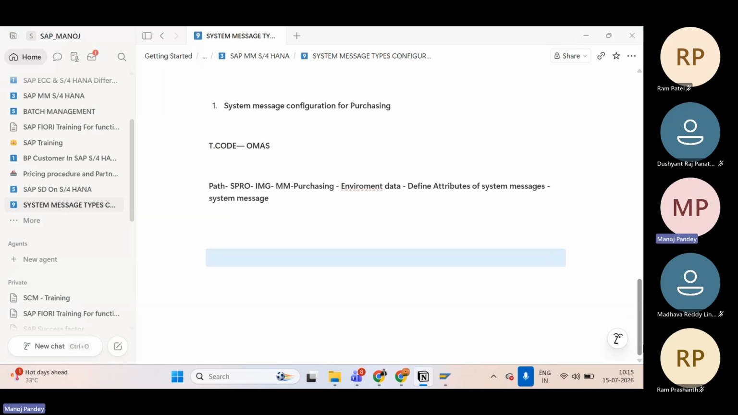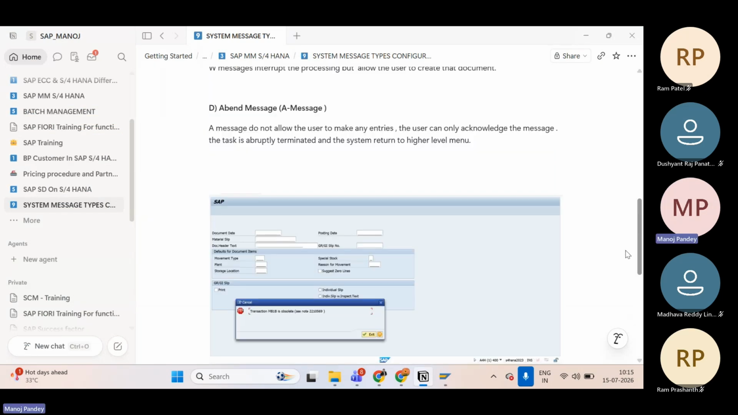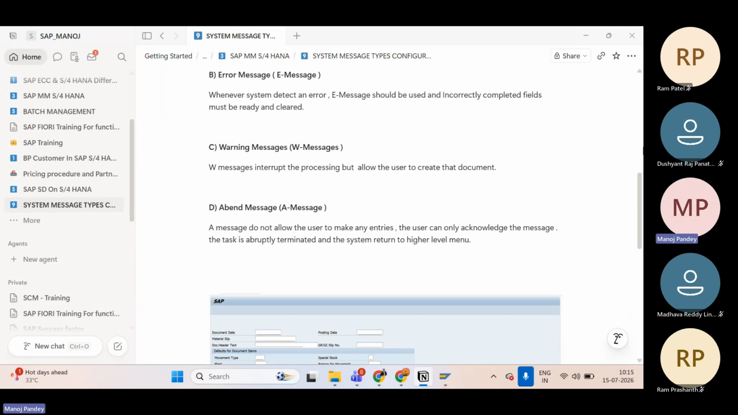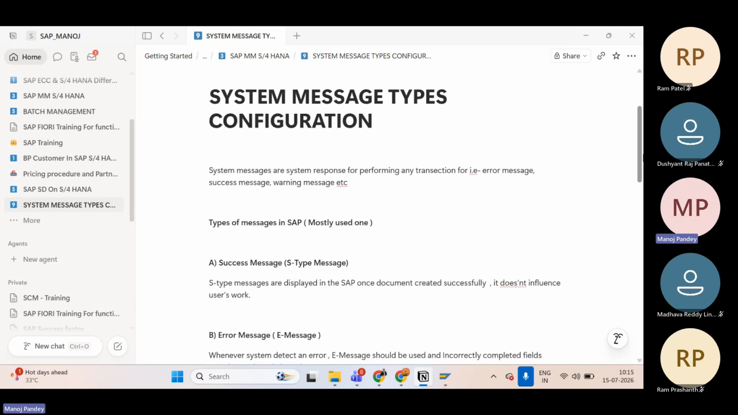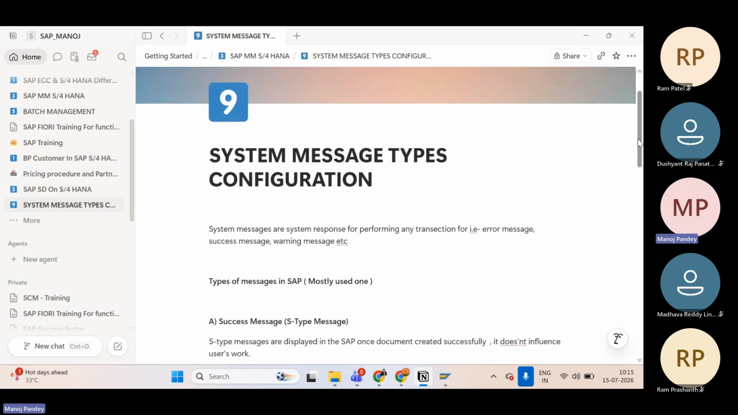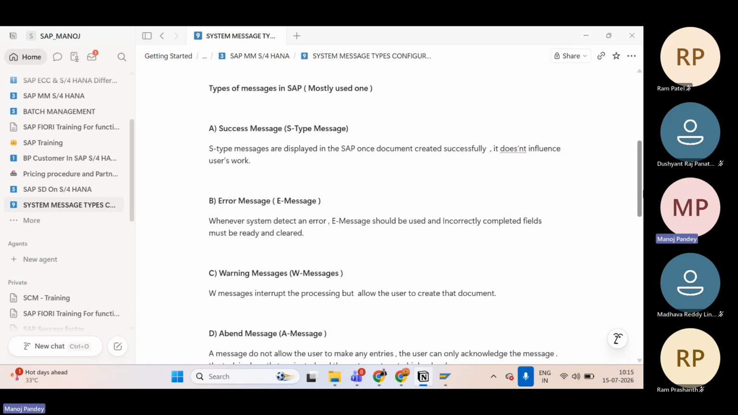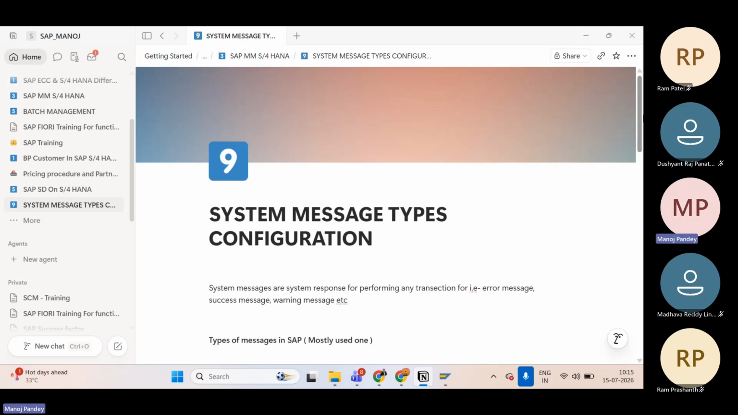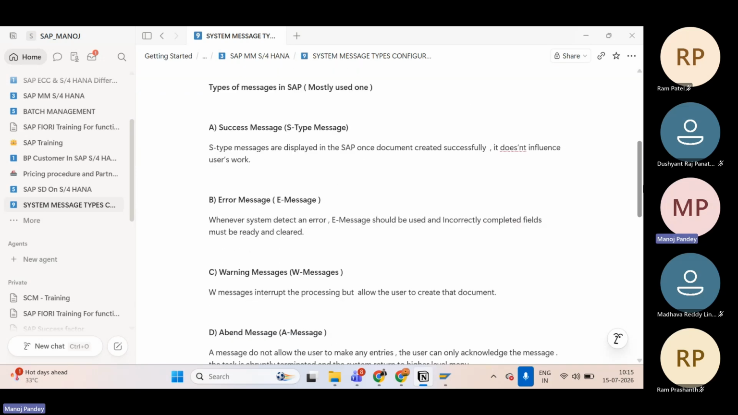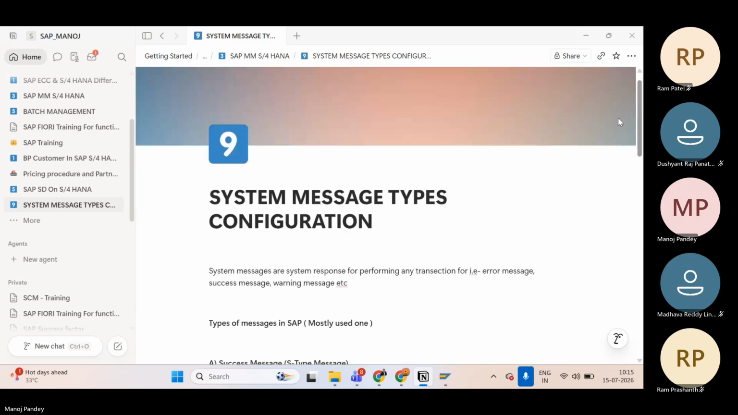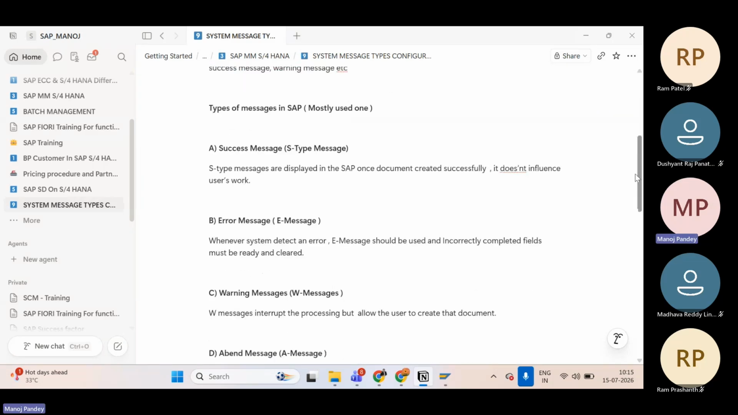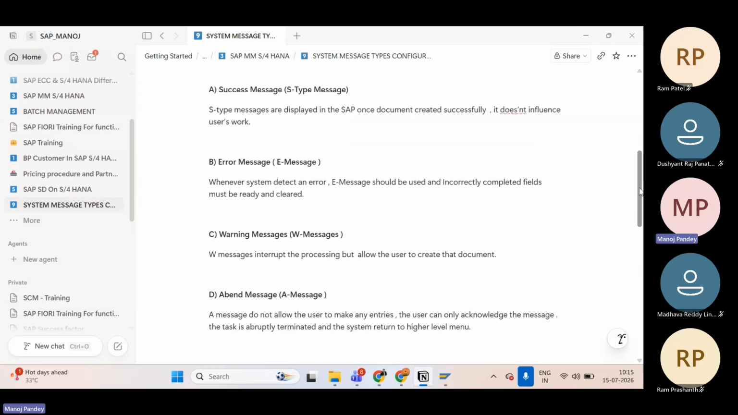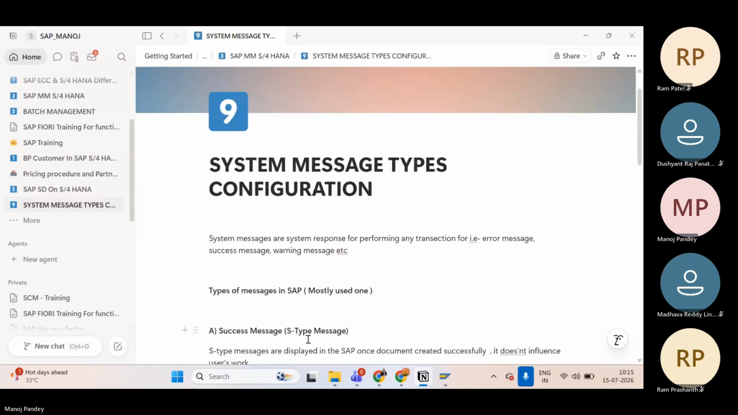Okay, so this is how we can configure that. We have seen how we can configure error to warning and what the types of these system messages are. In interviews, the interviewer used to ask what the different types of messages are and how you can configure them. So there are mainly four types of messages that appear in the SAP system. Hopefully it's clear to you. Now, we have covered most topics.